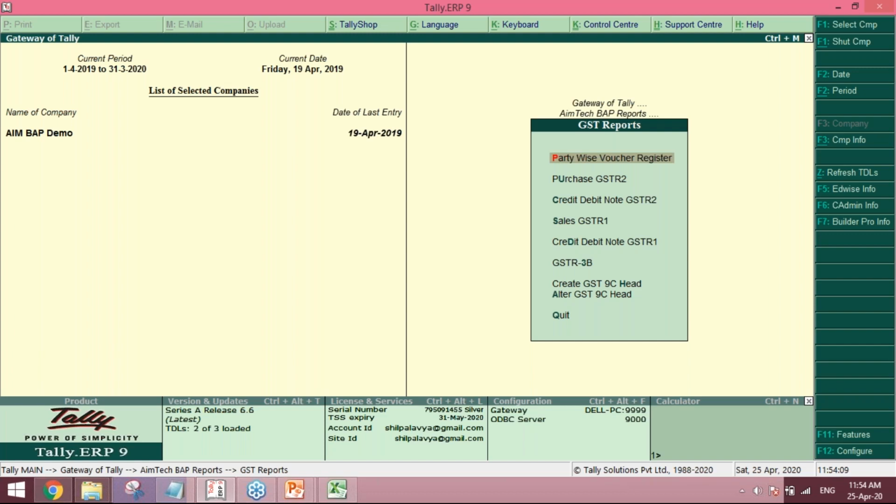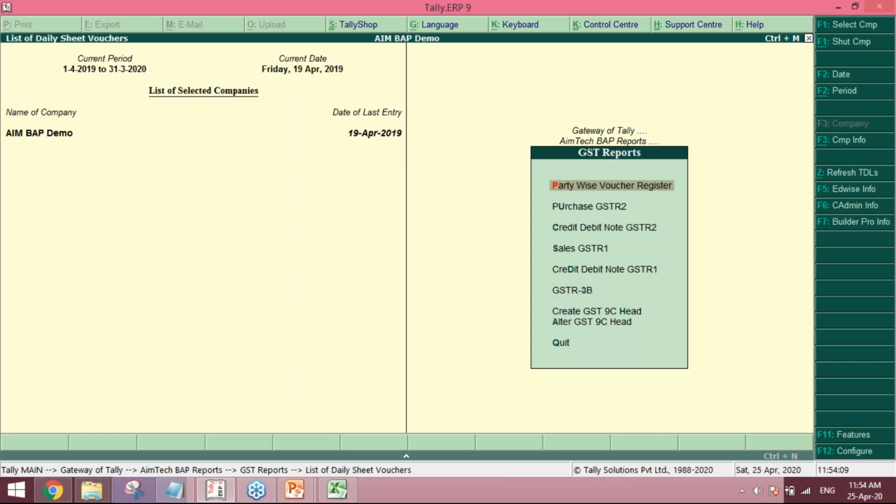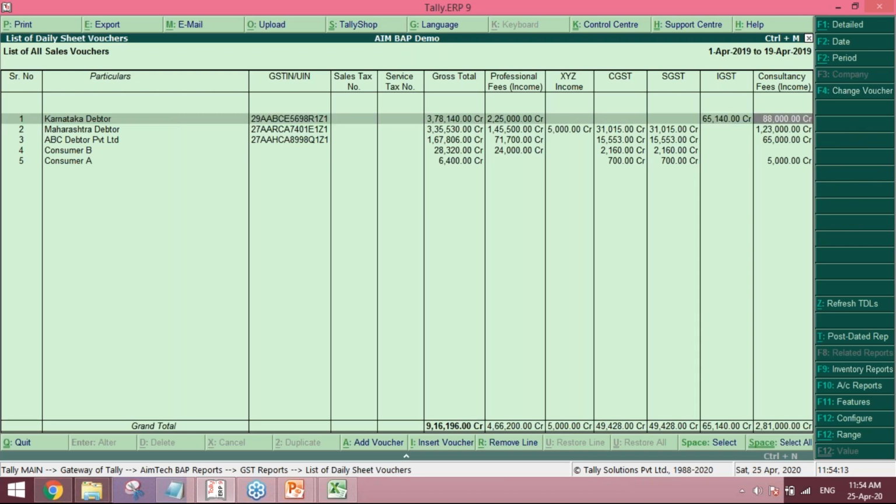And the additional reporting we have done is the party-wise voucher register. In this particular voucher type register, you can select sales. Suppose I have selected a sales voucher type, and from this you can find out what I have sold to the Karnataka debtor in that particular period. This is the total of all the ledgers selected in that sales voucher type. So professional income was a total of 2,25,000 and IGST total was 6,65,140.